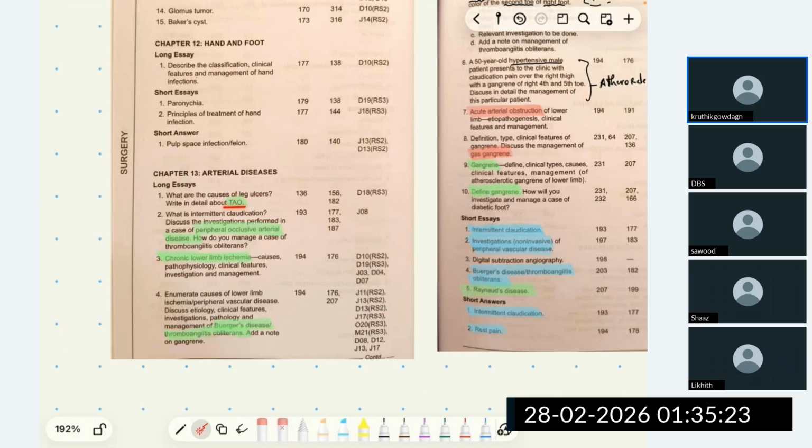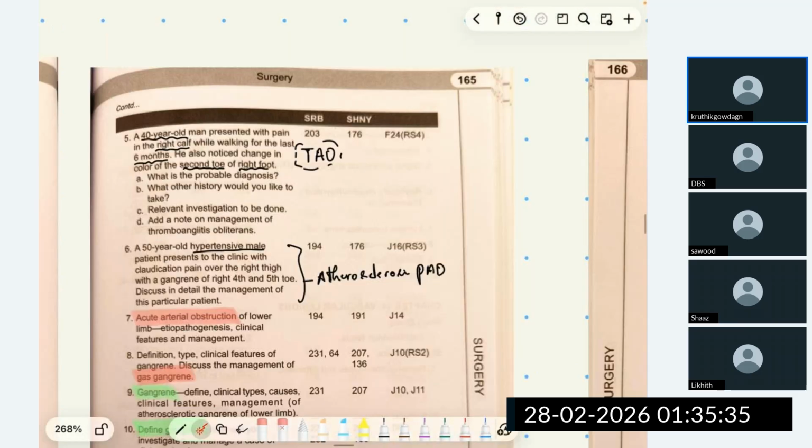Second question is, what is intermittent claudication and peripheral occlusion, PVD, chronic lower limb ischemia, Buerger's disease and thromboangiitis obliterans. And please note this question. This is a very tricky question.